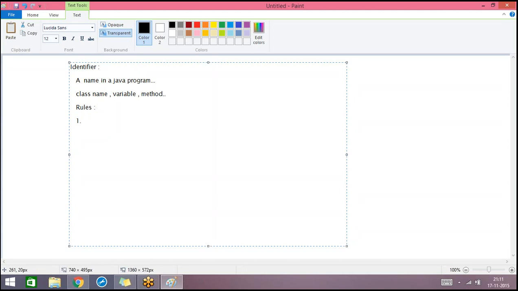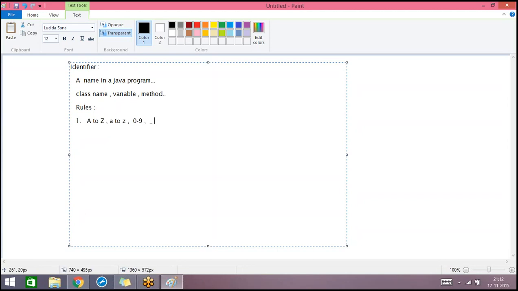The first rule is when we are choosing any name, we can use uppercase and lowercase alphabets, and we can also use digits from 0 to 9. Along with this, all the special symbols are not allowed. Only two special symbols are allowed.